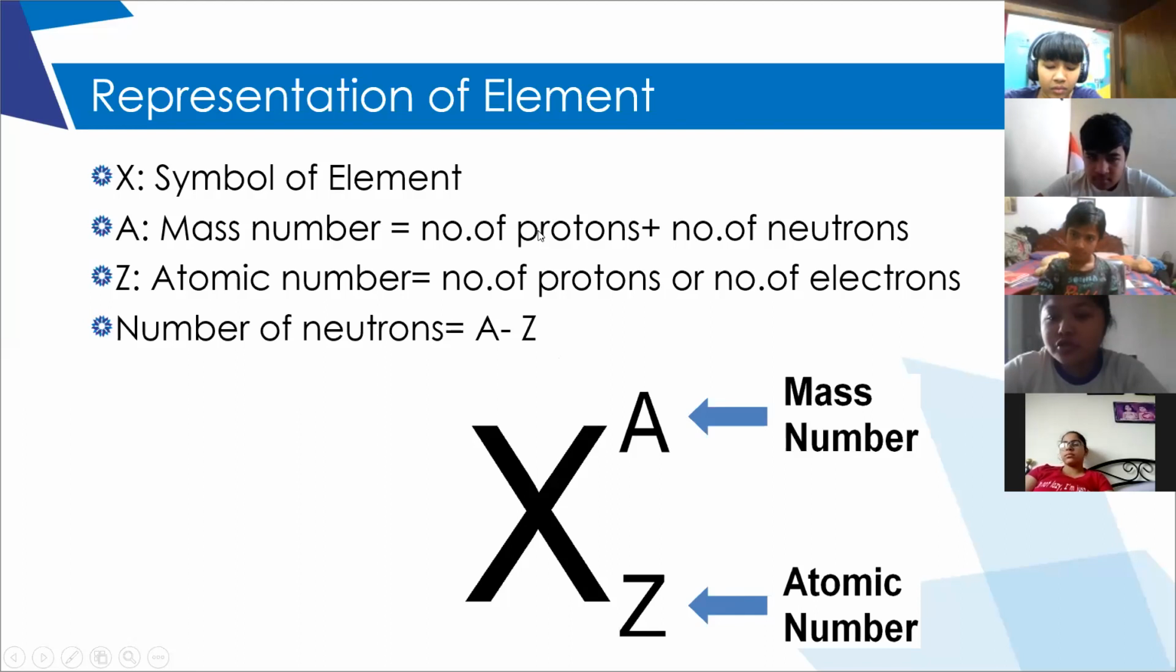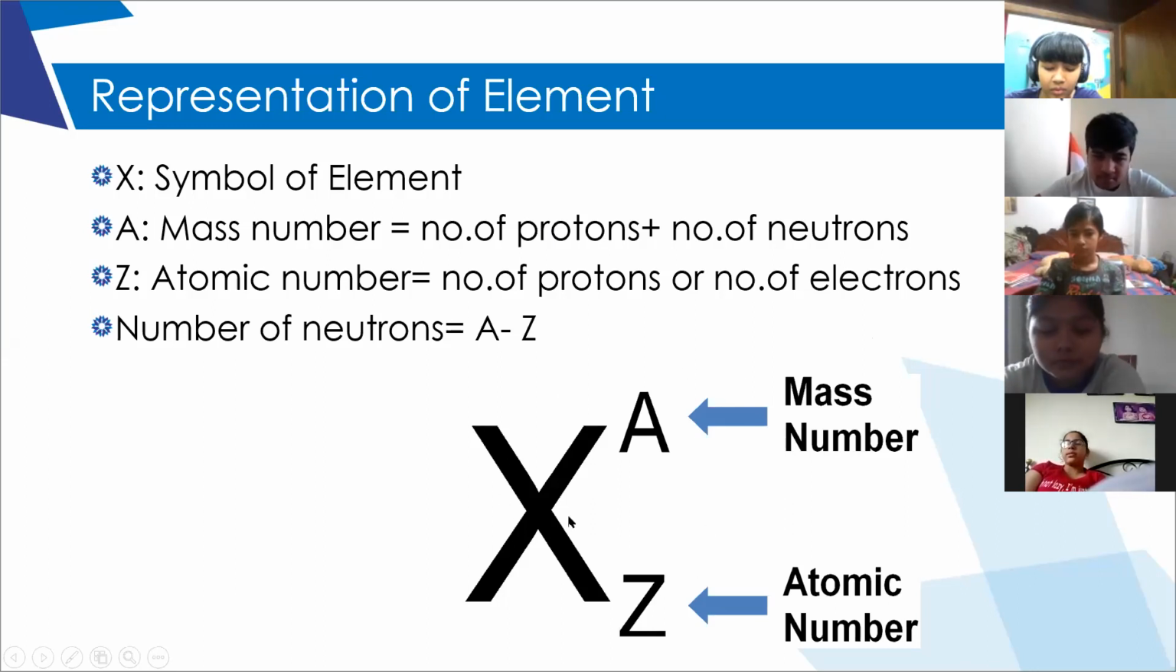Atomic number is nothing but the number of protons or the number of electrons. In an atom there are always equal numbers of electrons and protons. That is the reason an atom is electrically neutral. Whereas mass number, as we discussed initially, is due to the mass of proton and mass of neutron. Electron has negligible mass. Therefore, mass number is the total number of protons plus number of neutrons.